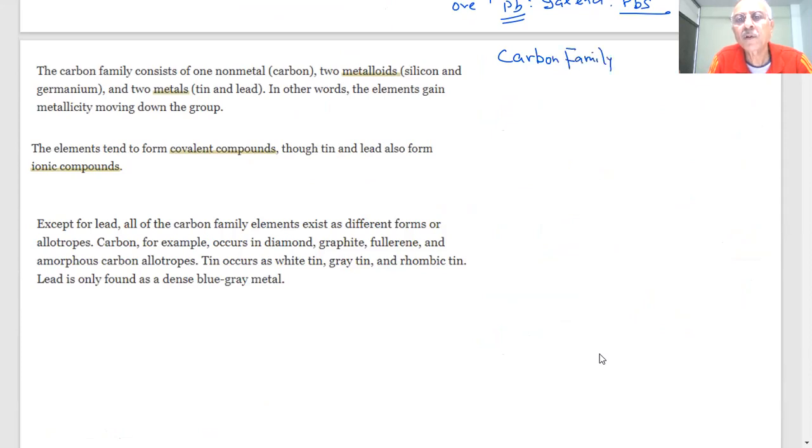What are those? Carbon, silicon, germanium, tin, and lead. And what is the story about them? You have metals, metalloids, and non-metals. Tell me, carbon is metal, non-metal, or metalloid? A non-metal. Carbon, non-metal. Okay.